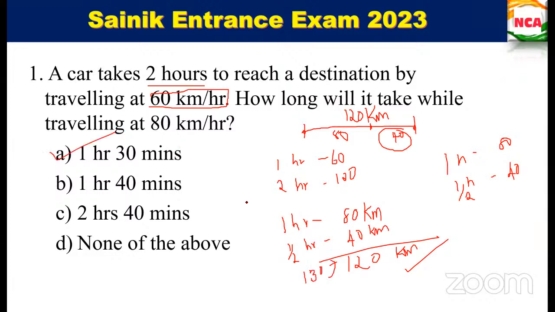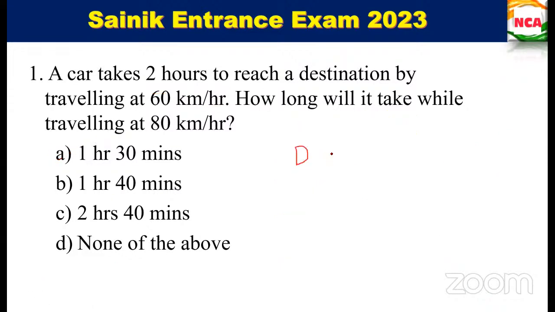So we can do this in another way also by using the formula. Can anyone tell me what's the formula for this one? Ma'am, distance is equal to speed into time, ma'am. Fine. So distance is equal to speed into time. Yes, very good. Distance equal to speed into time.